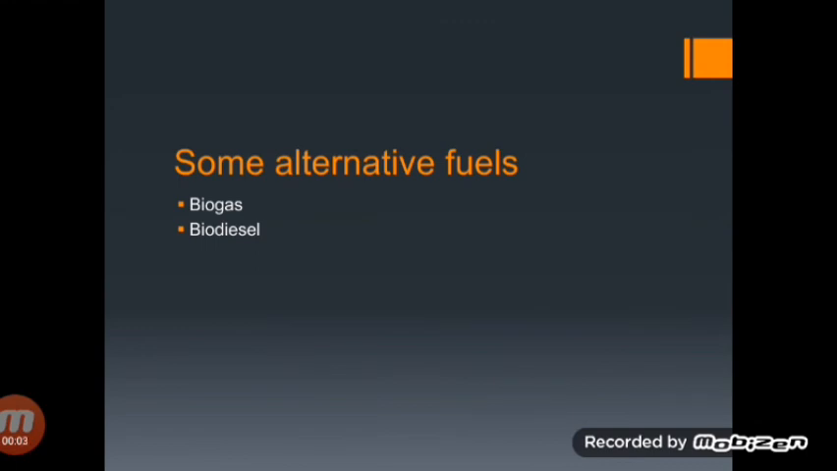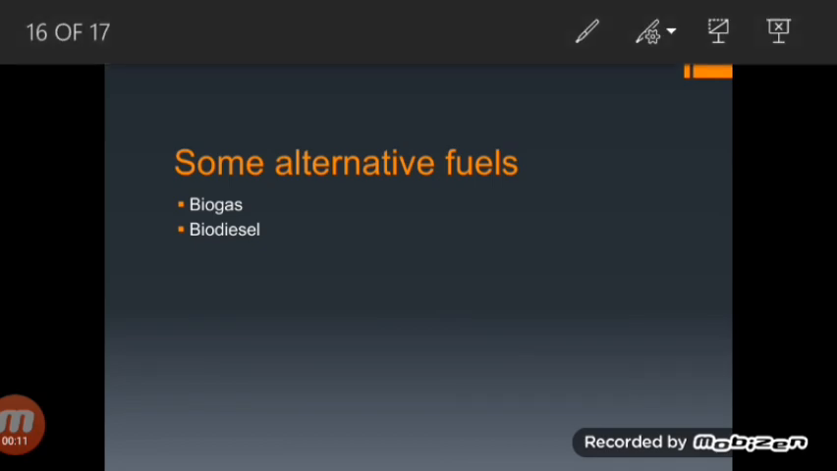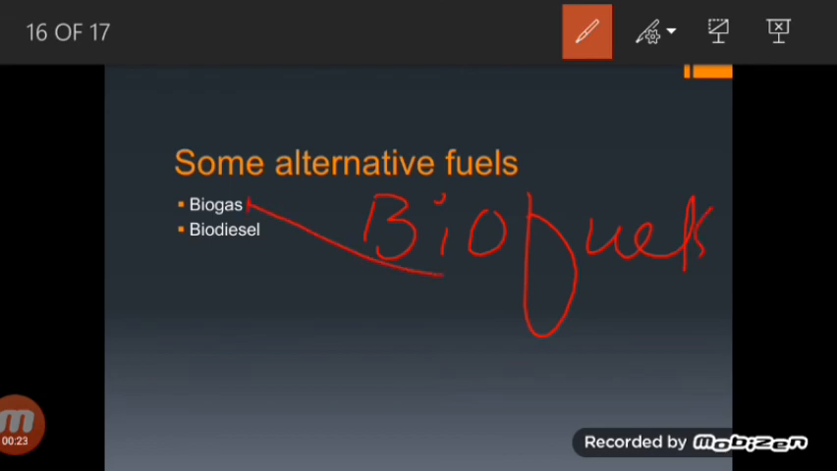What are some alternative fuels? One fuel that can be used in place of petroleum is a biofuel, which comes from plants and animals. Bio means living, so the main sources of biofuel are plants and animals. Some examples of those biofuels are these two: biogas and biodiesel.